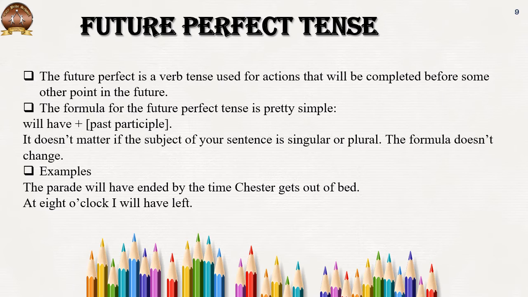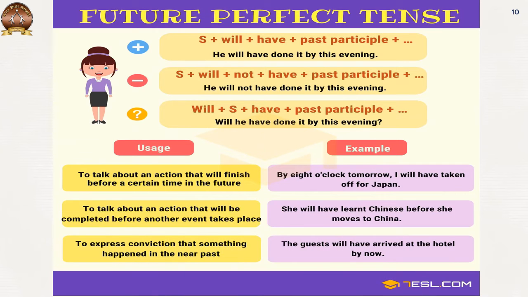Now, the parade will have ended by the time Chester gets out of bed. At 8 o'clock, I will have left. See, time frames are given for when the action is going to end in the future. So again, the structure is subject plus will plus have plus past participle. Then not is added for negative and will comes ahead for question.